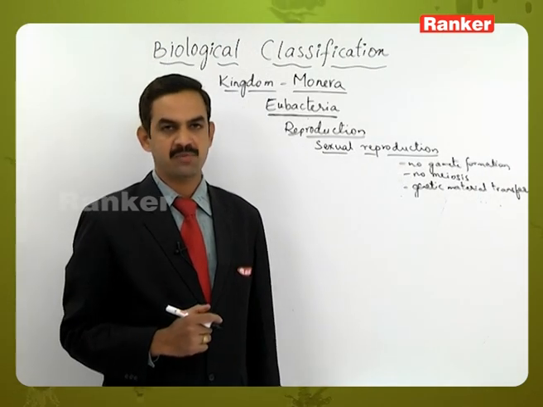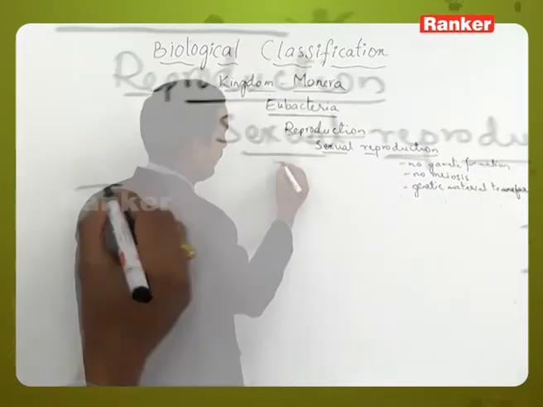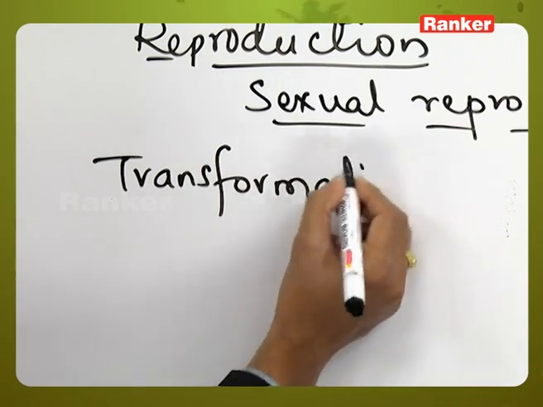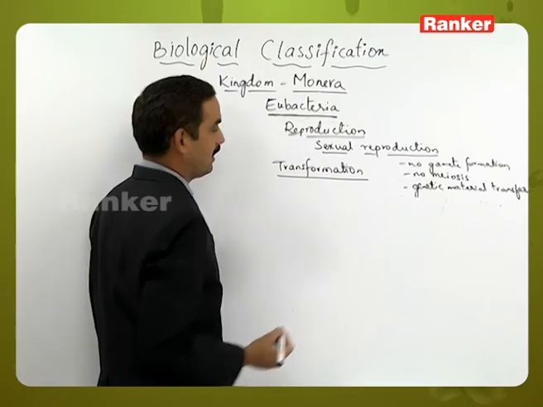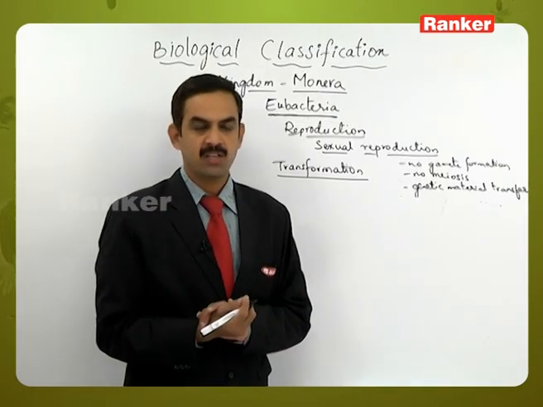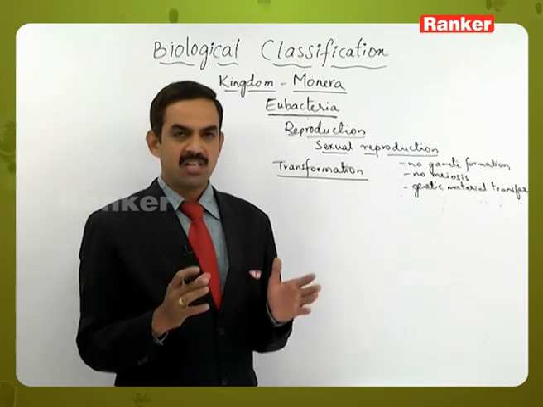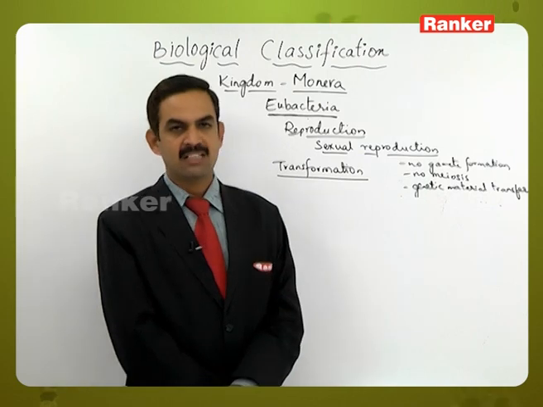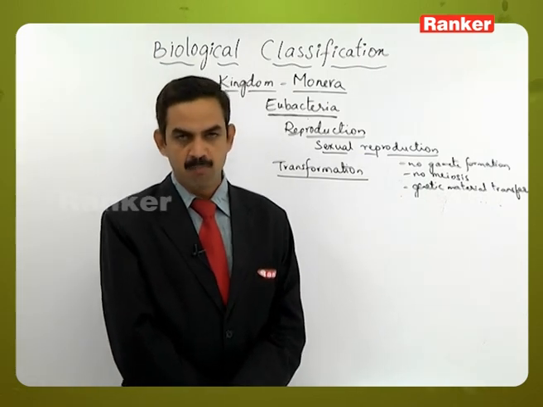The second method of sexual reproduction is transformation. Here in the process of transformation, there is no agent or vector which help in the transfer of the genetic material from one bacteria to other bacteria.